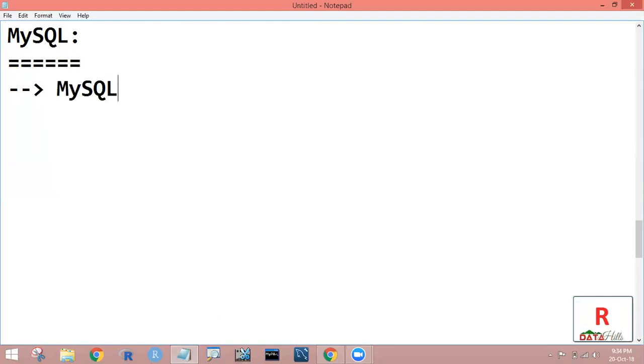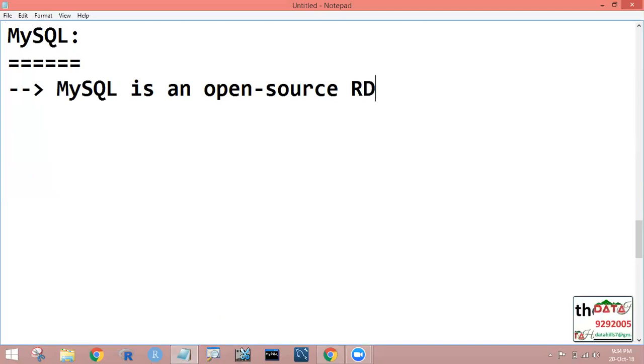MySQL is an open source relational database management system.